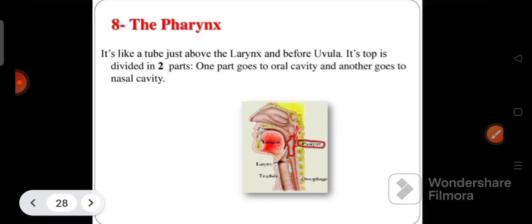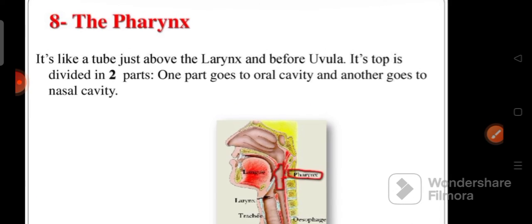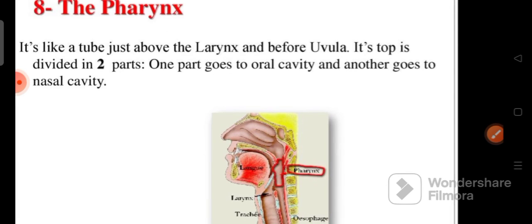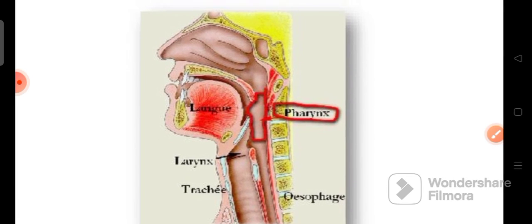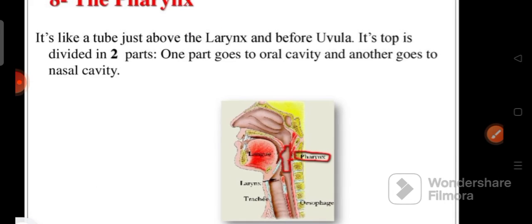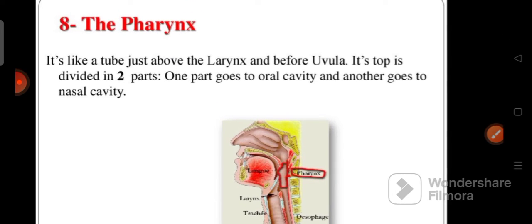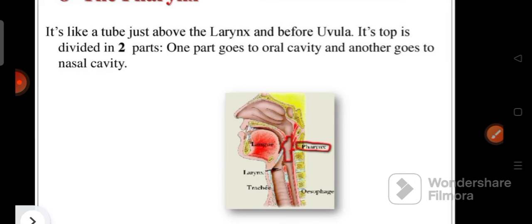Pharynx, the eighth organ of speech, is the pharynx. It's like a tube. You can see in the picture what this larynx is and what this pharynx is. It's like a tube just above the larynx and before the uvula. Its top is divided into two parts. One part goes to the oral cavity, and another one goes to the nasal cavity.